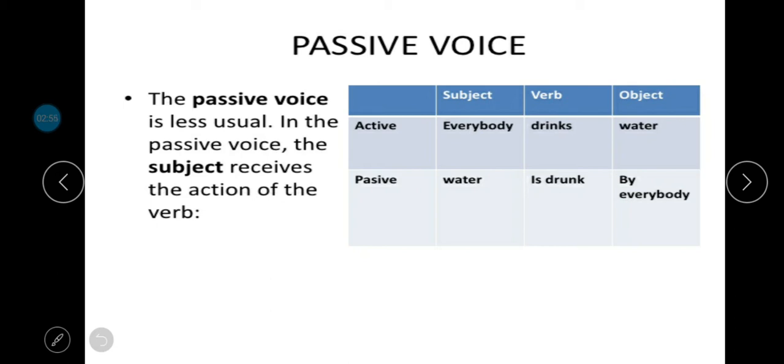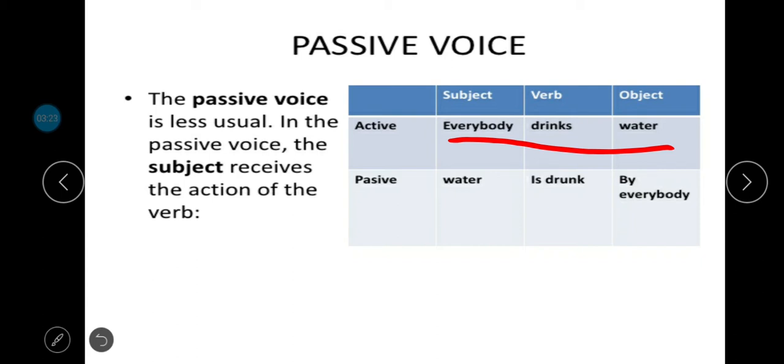Example, in the active voice, we say everybody drinks water. So, everybody is subject, drinks is verb, and water is object. So, this is active voice.